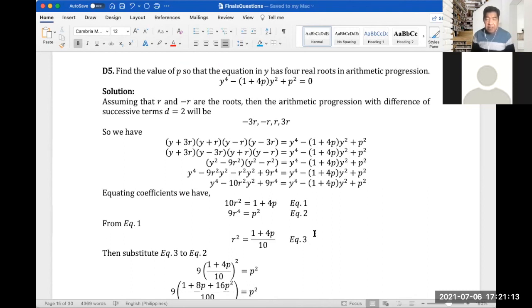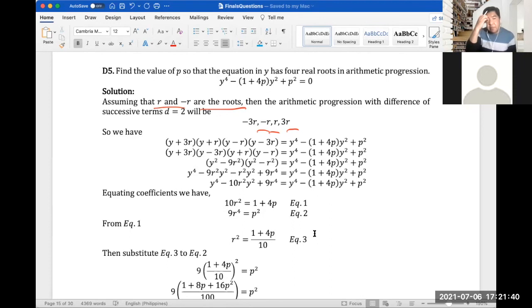So assuming that r and negative r are the roots, then the arithmetic progression with difference of successive terms d equals 2r will be negative 3r, negative r, r, and 3r. So those are the roots in arithmetic progression.